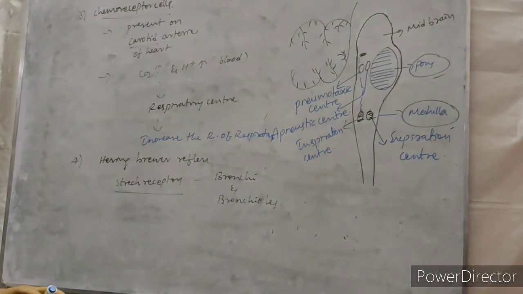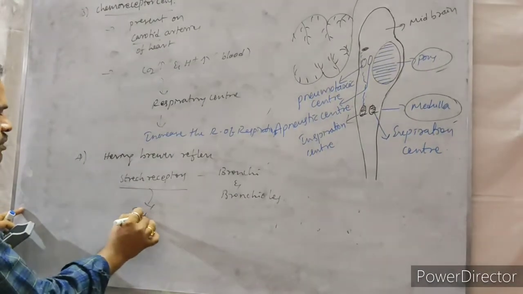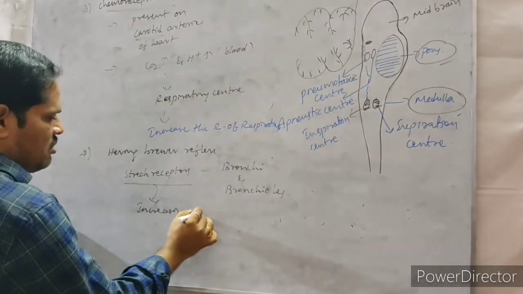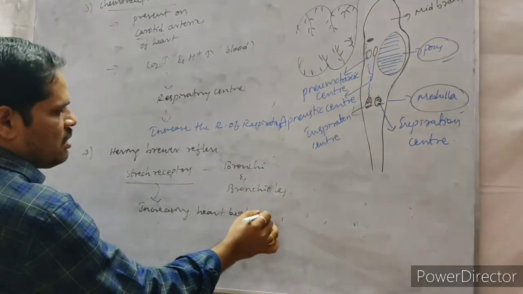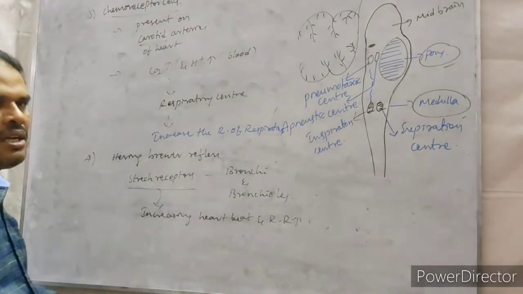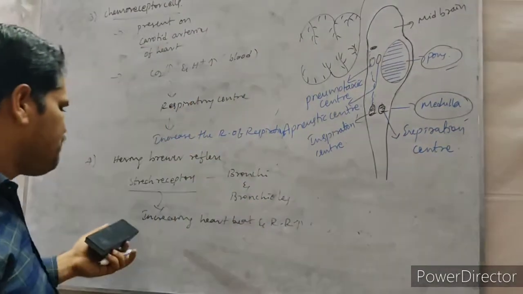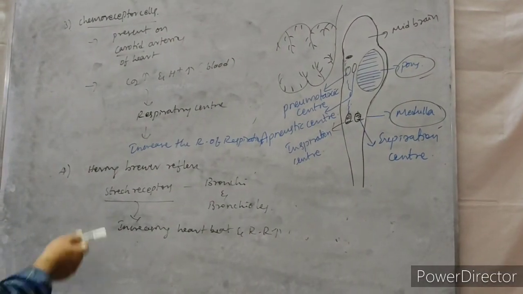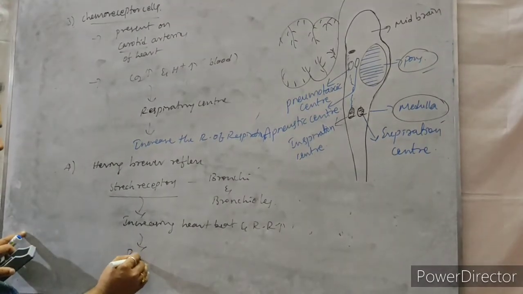Those stretch receptors are also responsible for increasing the heartbeat and also the rate of respiration. Whenever the stretch receptors are abnormally functioning, the rate of respiration and also the heartbeat increase. At that time also, it is controlled by, what is that? The respiratory center only.